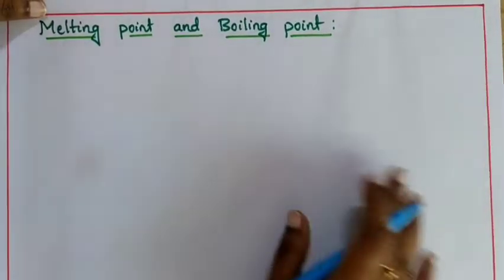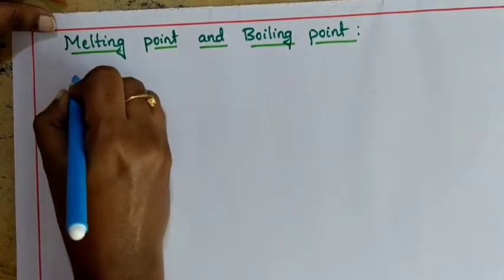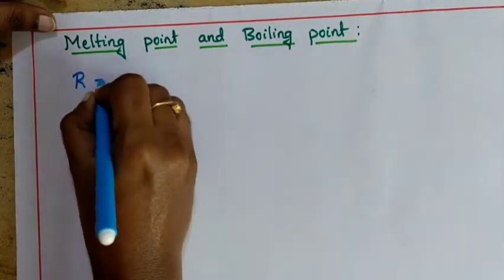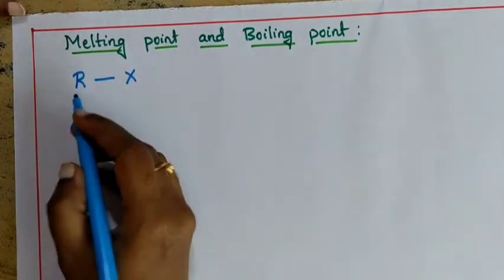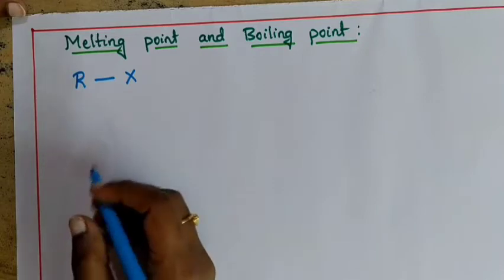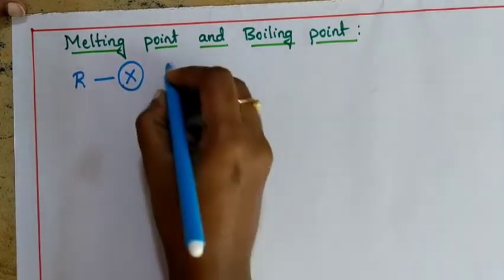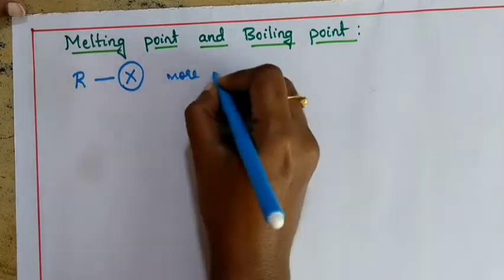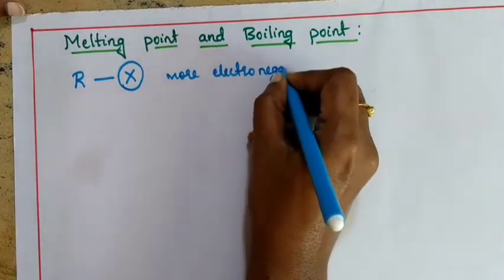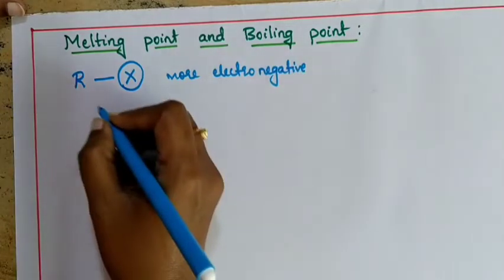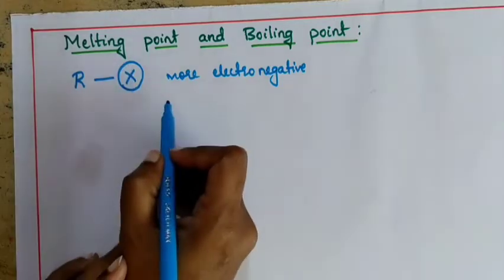If I write the representation of haloalkanes or haloarenes, it will generally be like this: R bonded with X, where R can be any alkyl group or any aryl group. Since this halogen group is more electronegative, it will try to pull the electrons towards itself.